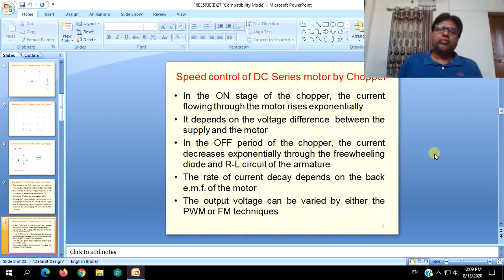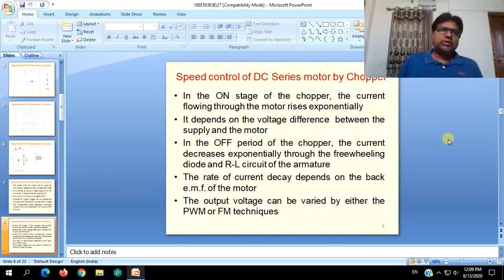But in the case of motors, apart from the load inductance, back EMF also comes into the picture. Because of this, during the turn off period, back EMF and load inductance put together, the net voltage will be more than the source voltage, and it can be regenerated or supplied back to the source. And when a step down chopper, a single quadrant chopper, is used, it is not possible.